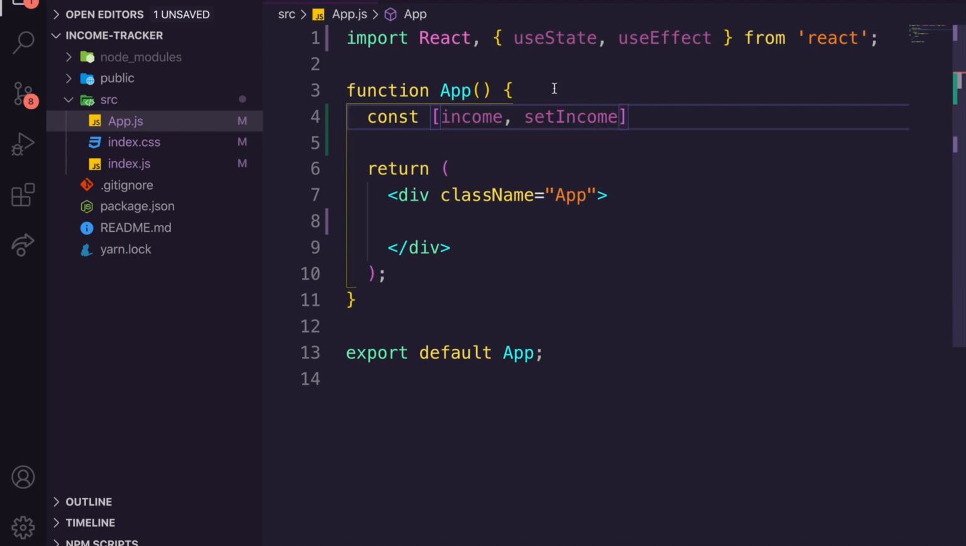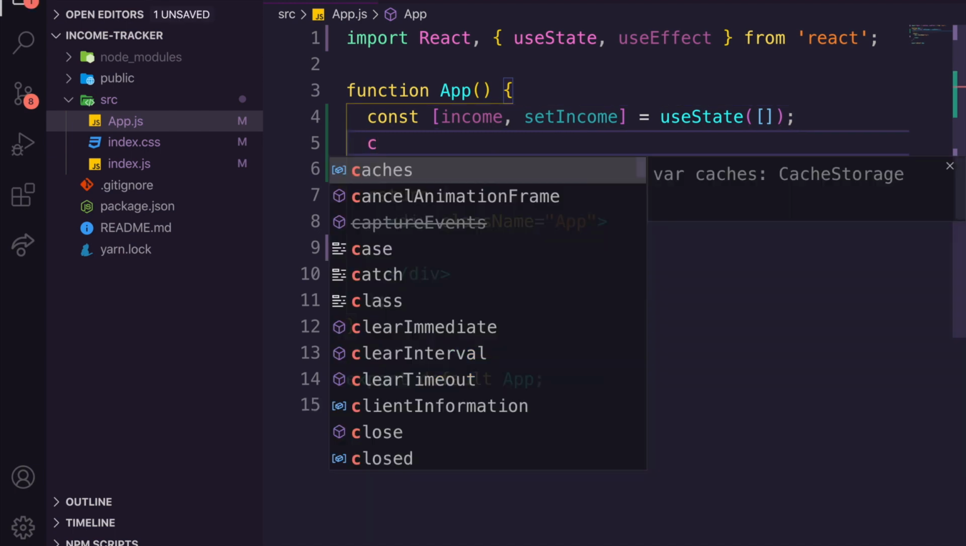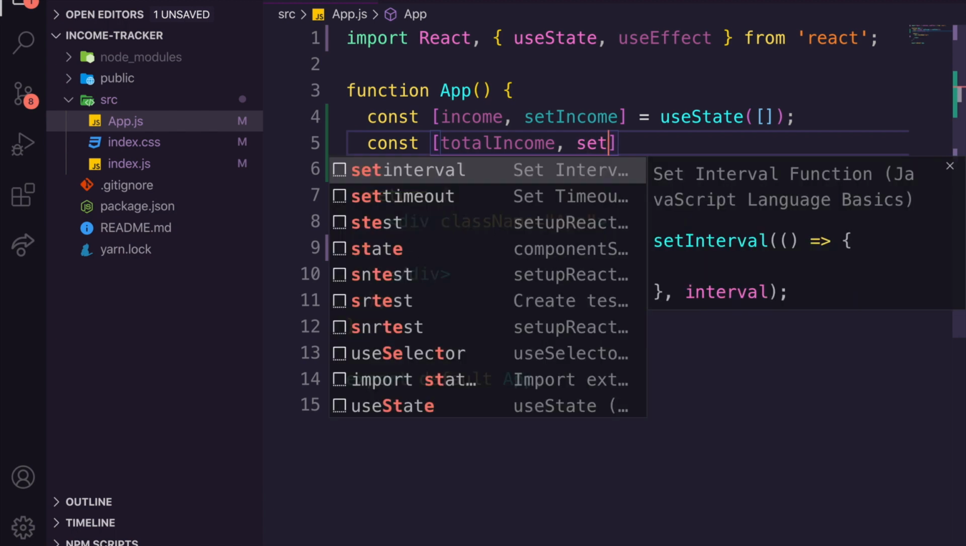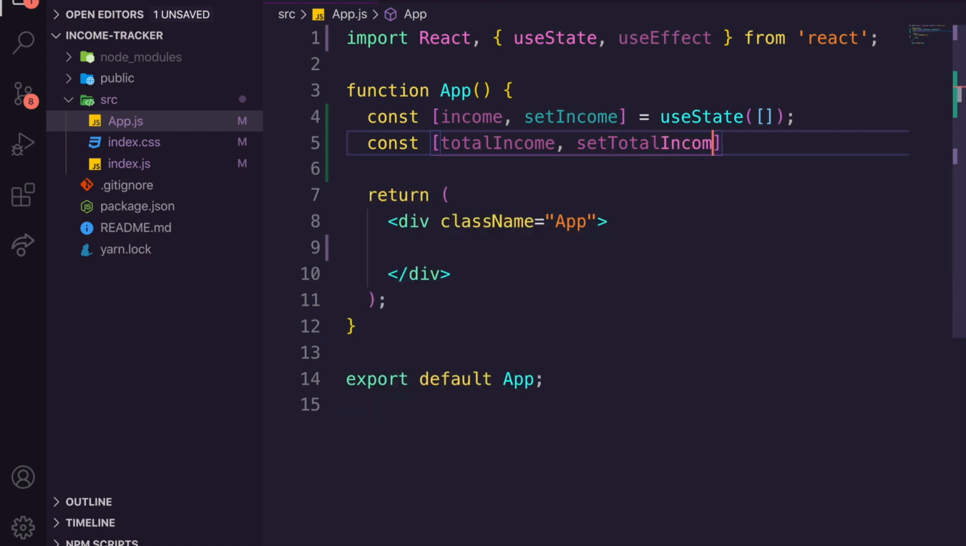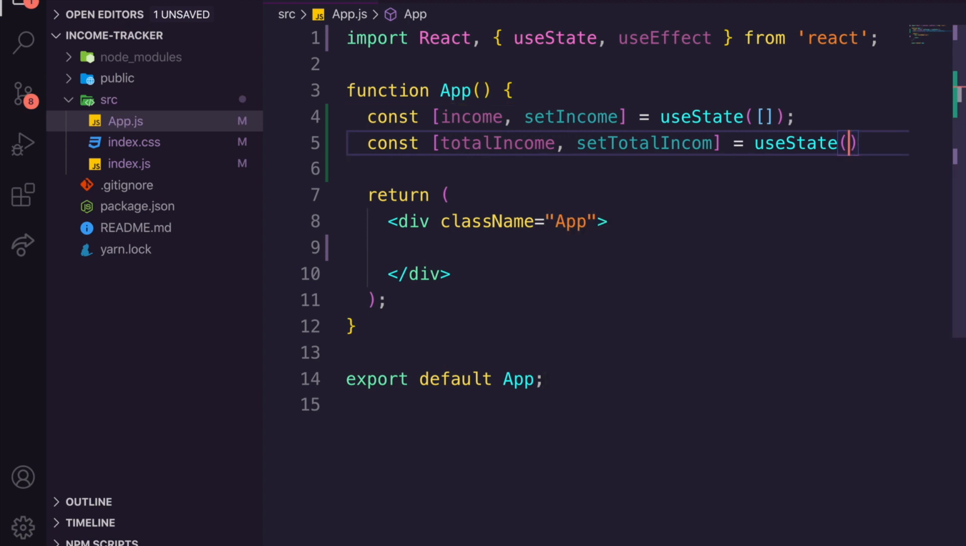Now this is going to be an array of our incomes. So every single time we add a new element, it's going to go into here. We're then going to create another one, which is going to be total income. So const total income, and then set total income. Now we're going to use state for this, and this is just going to be a number, so we're going to set it to 0.